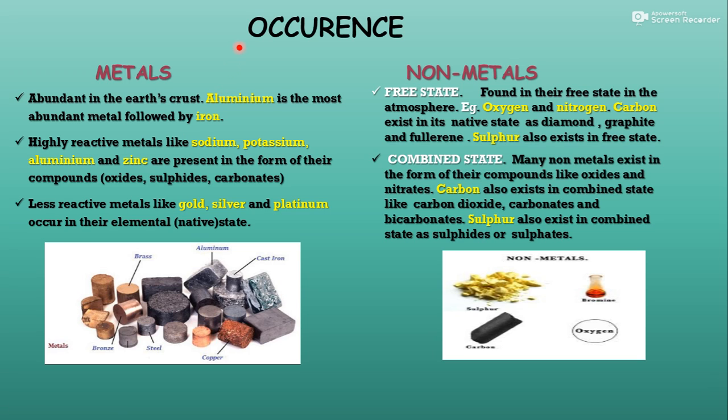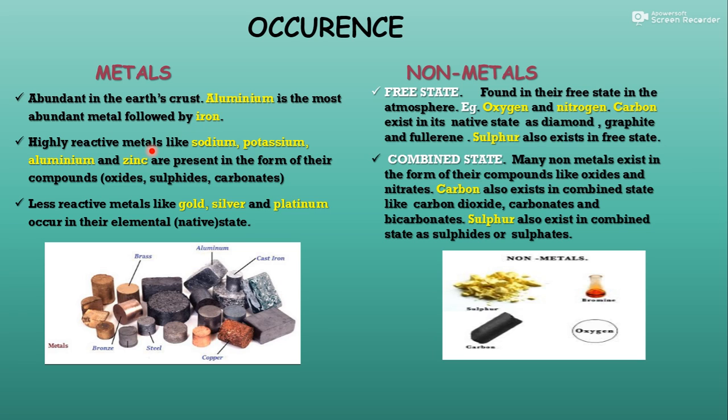Occurrence. A big question in our mind is where these metals occur. वो मिलते कहाँ हैं ये elements? Where do these elements occur? As we know that metals and non-metals are two different things, let's discuss the metals first, where metals occur. Metals are abundant in the earth's crust. Earth crust में बहुत हैं. Aluminium is the most abundant metal, followed by iron. So the most abundant metal is aluminium, and after aluminium, iron is the second one.